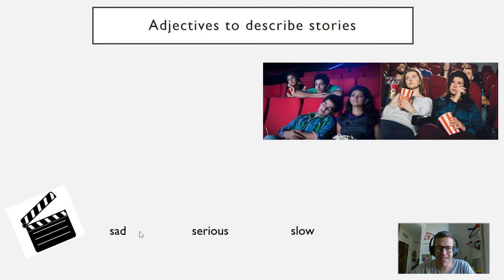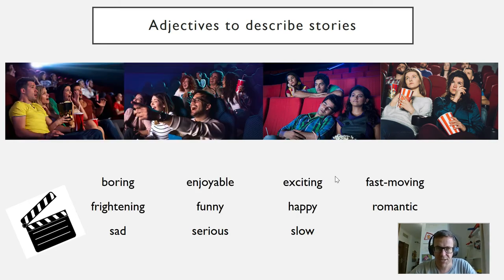And then we have sad. That's definitely what's happening here. This girl is crying. Serious. It could be this one again. When you're not laughing, it's the opposite. And slow. So maybe for this guy again, when he's fallen asleep, there's not much happening in the movie, it is slow. So these are all the adjectives that you have to describe stories.